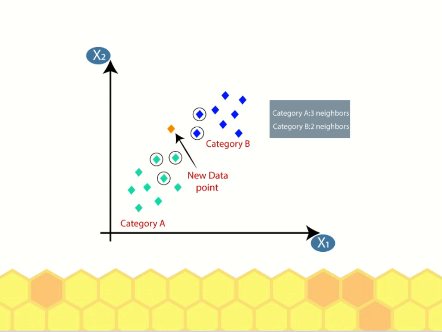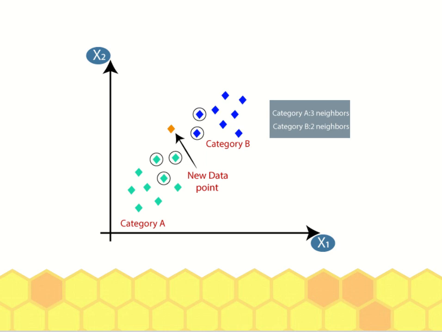So in here, for example, you have one group in blue color and one group in green color. So let's say you have a new data point. For example, in this figure, you have orange data. So the problem is how to classify this new data. Is it in category B or is it in category A?